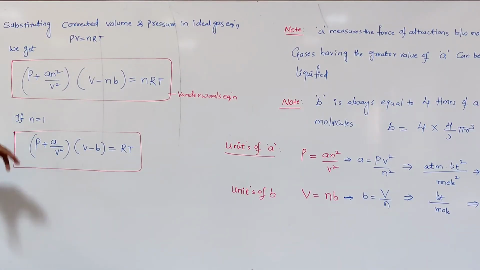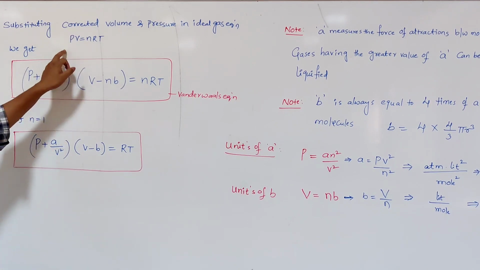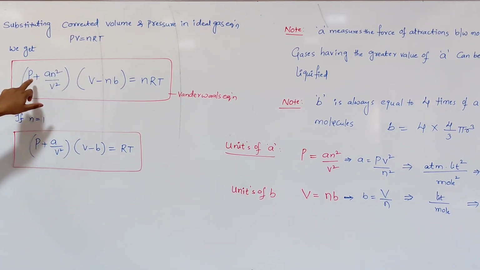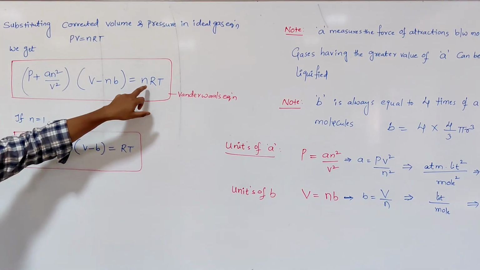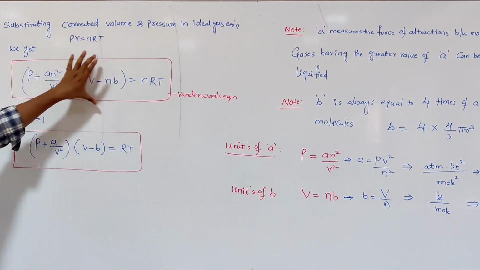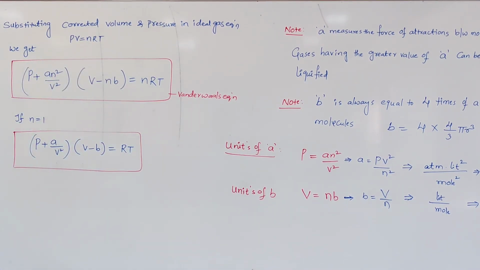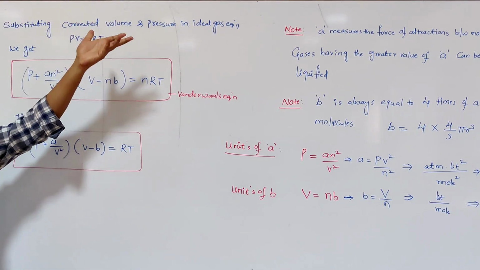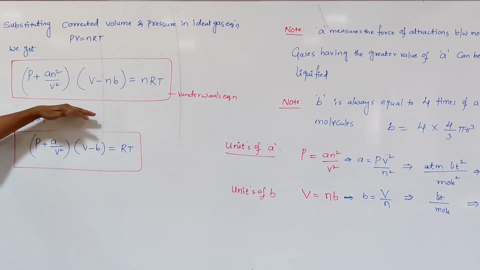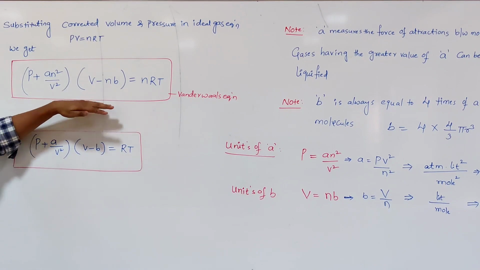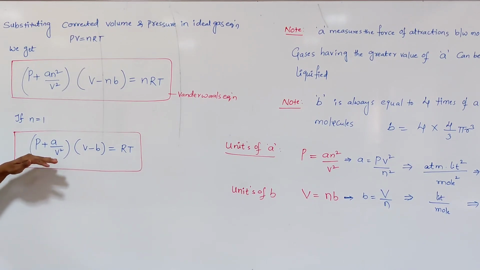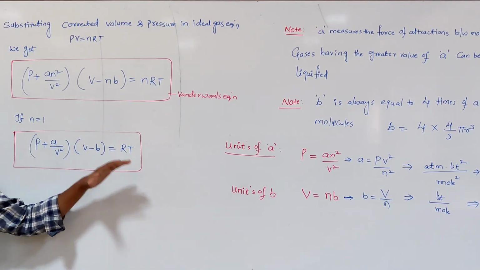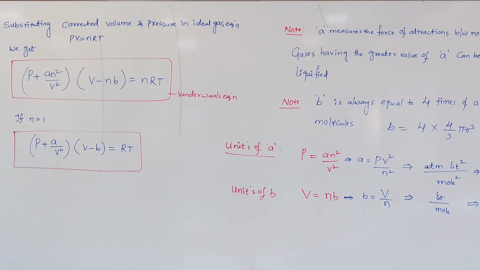So by substituting the pressure correction and volume correction in place of pressure and volume, for n moles of a gas we substitute P plus a n square by V square, and in place of volume, V minus nb, is equal to nRT. This equation is called the van der Waals equation, or van der Waals equation of state, which can account for the behavior of real gases. PV is equal to nRT explains ideal gases, whereas the real gas equation is P plus a n square by V square into V minus nb equal to nRT. If n is equal to 1, then we get P plus a by V square into V minus b is equal to RT. This equation is called the van der Waals equation.